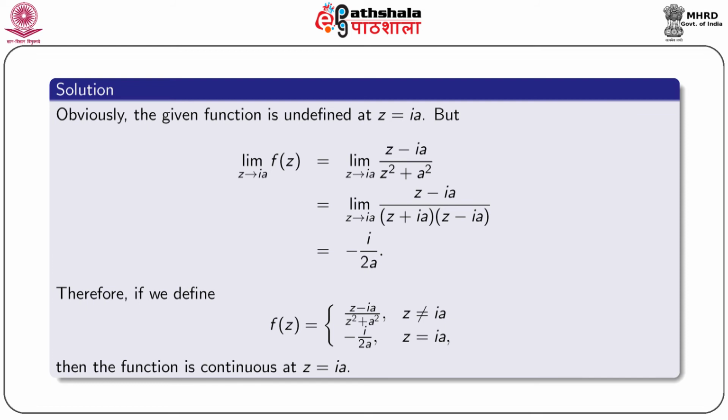Therefore, if we define f of z equal to (z minus ia) by (z square plus a square) if z not equal to ia and equal to minus i by 2a if z equal to ia, then the given function is continuous at z equal to ia.